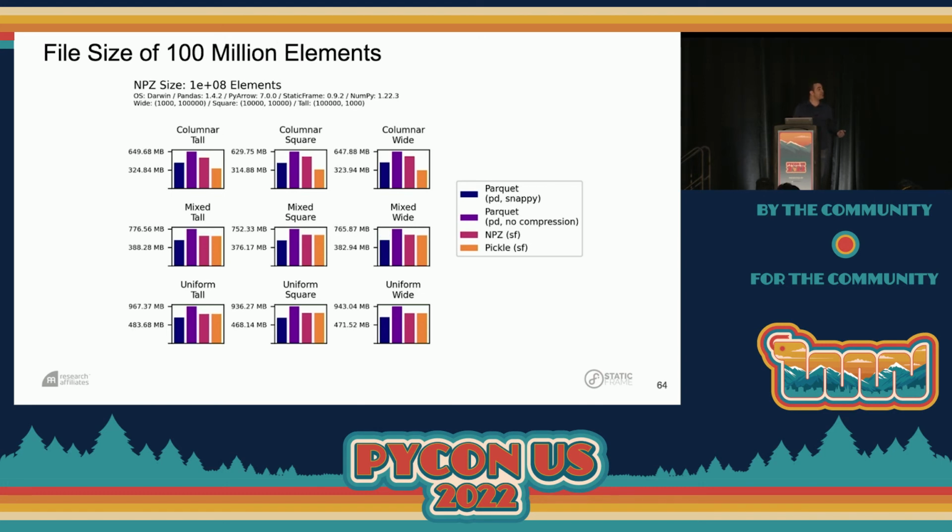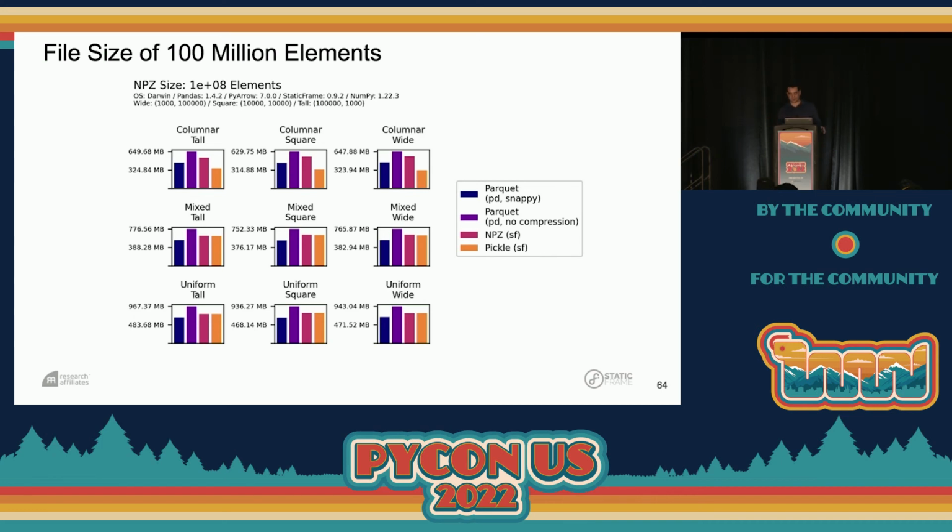Now, as we scale this to 100 million elements, we see the benefit of Parquet compression. Compressed Parquet files are always smaller than the corresponding NPZ file, but the NPZ file is still always smaller than the uncompressed Parquet. Now, we do get a smaller file size with Parquet, but if you remember our performance numbers, the compressed Parquet read-write performance performed very poorly at this scale.